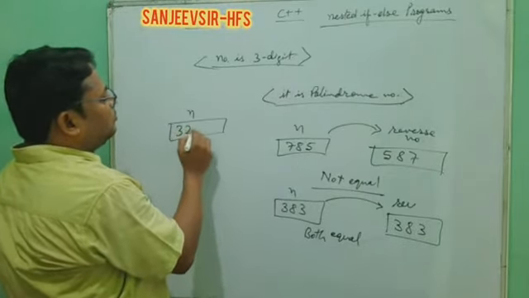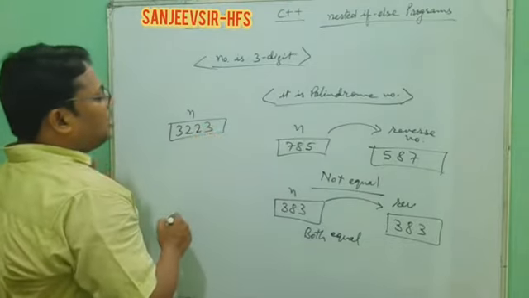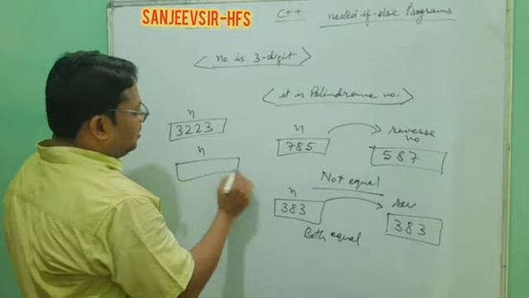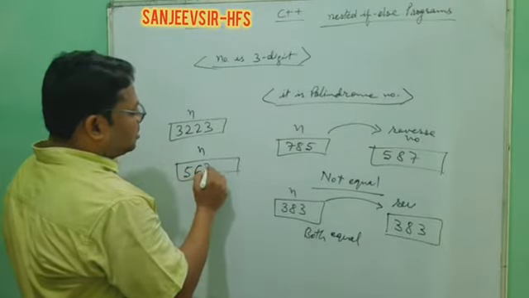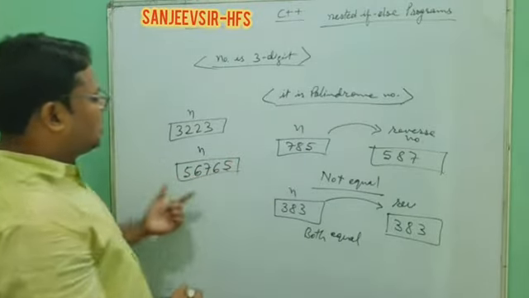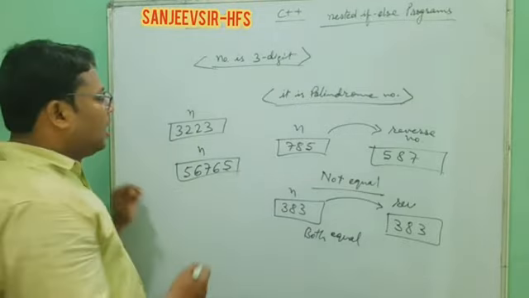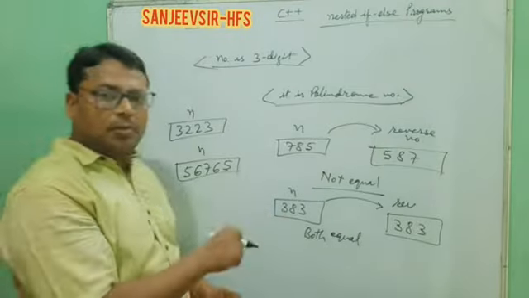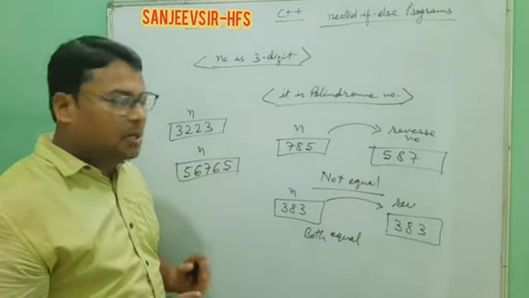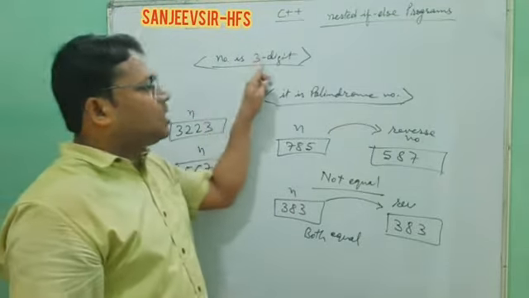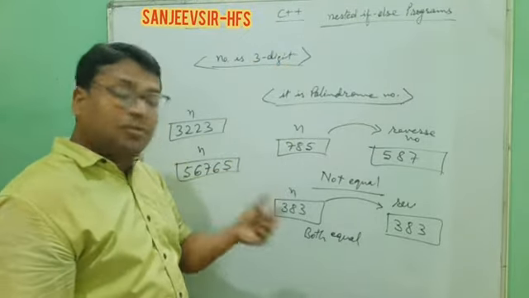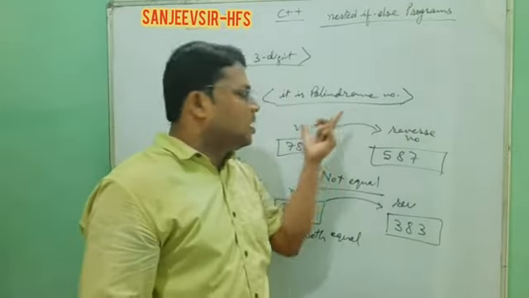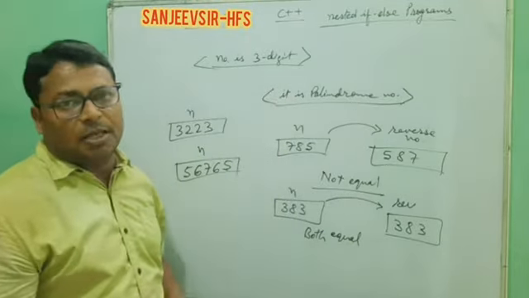So a 4-digit palindrome number we write, 3223. Reverse of this will be the same. Another example that we write, 56765. You see reverse of this will be the same. That means for any number, if the reverse of that number equals the number, that is a palindrome number. But the question is that you have to check the 3-digit number at first. A 3-digit number must be there, and after checking that we are going to check whether it is a palindrome or not.